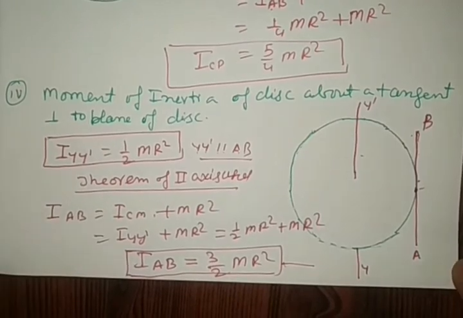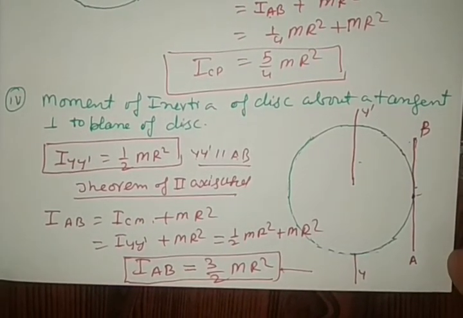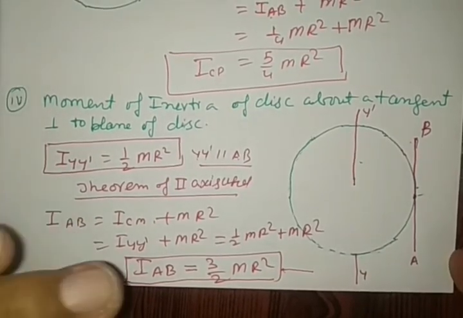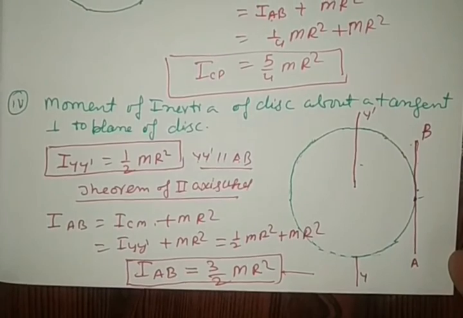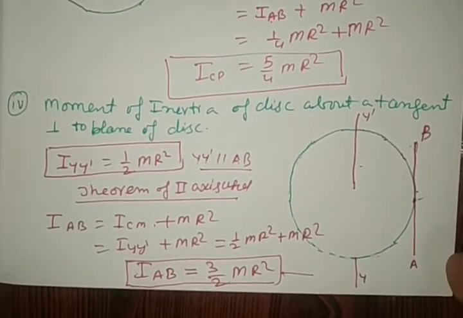So these are the different cases to obtain the moment of inertia of a disc. And we observe that in all four cases, when we change the axis of rotation, the formula changes.